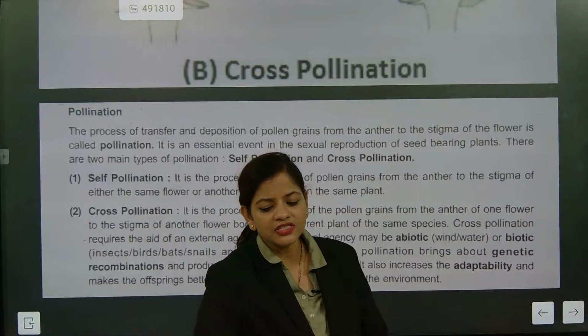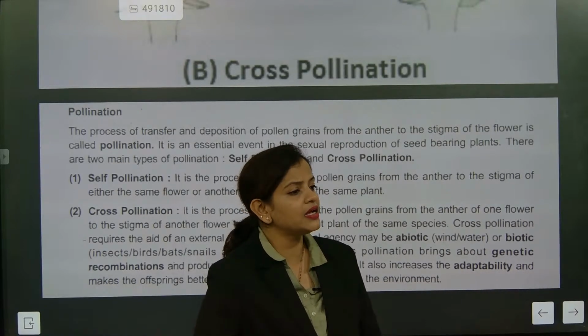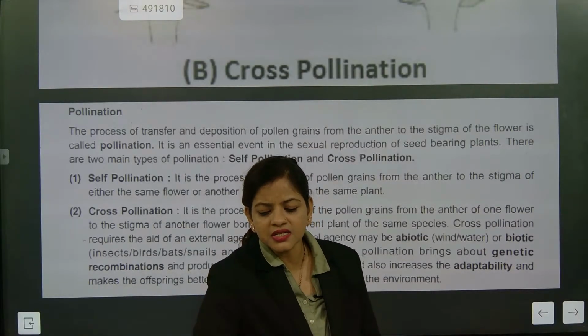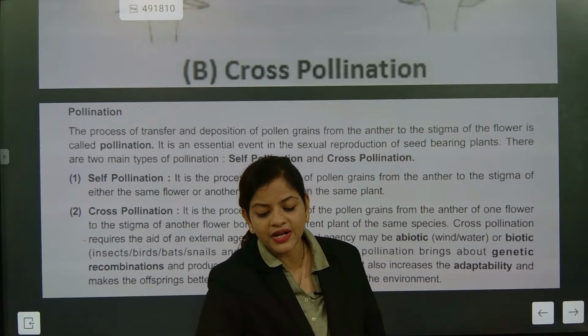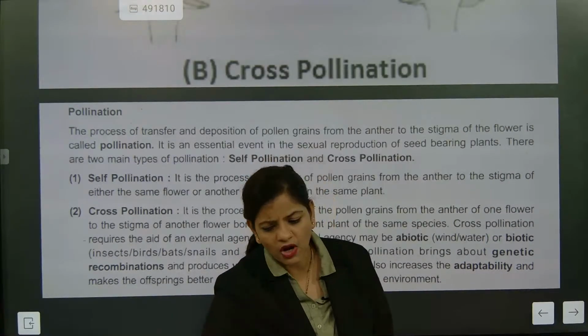Unisexual flowers have self-pollination or cross-pollination? Yes, online children are writing correctly. It is cross-pollination. What is it considered as? Cross-pollination. Bisexual flowers have self-pollination.